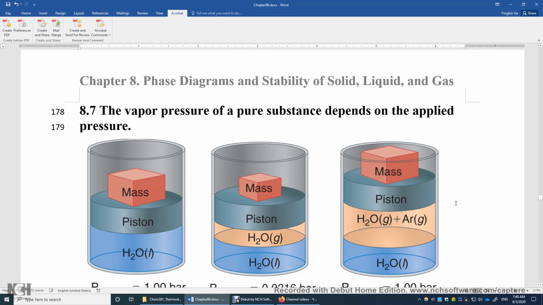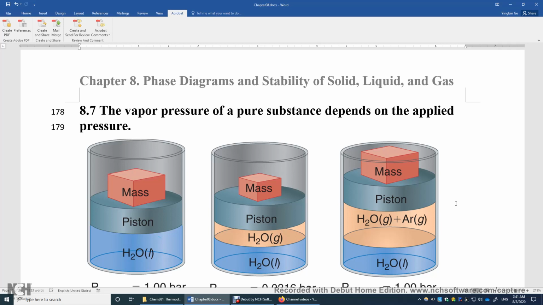Section 8.7. The vapor pressure of a pure substance depends on the applied pressure. So if you have pure water, liquid and vapor coexist. And then if you add a lot of high pressure argon or helium to the system, that will slightly increase the water vapor pressure.